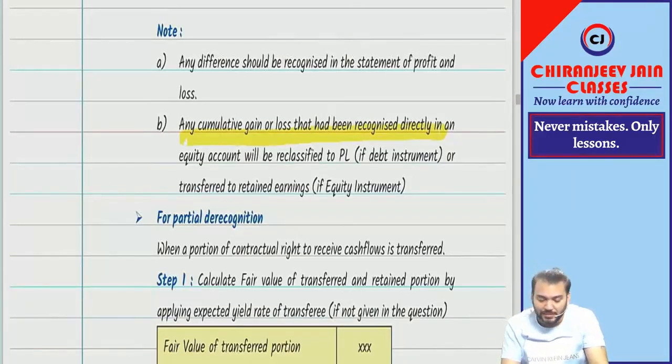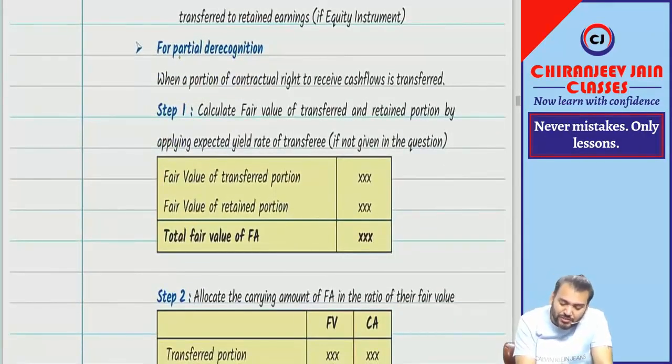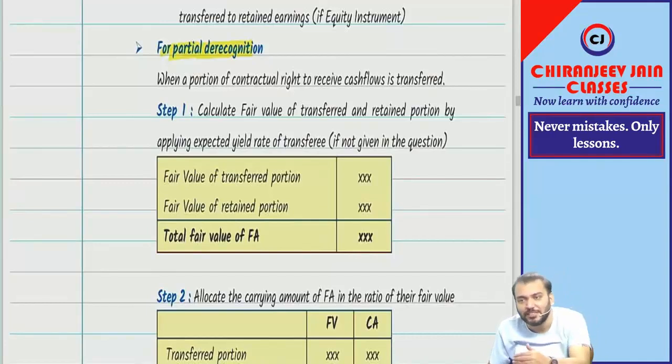Understood? Correct? Yes, sir. Now for partial derecognition, this is one important topic. Partial derecognition means some component has been transferred, some component is retained.